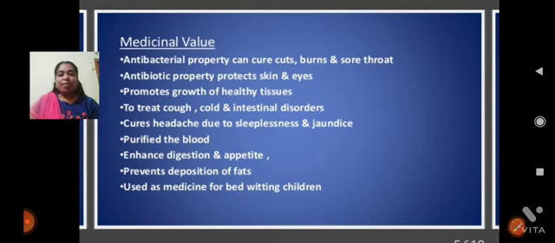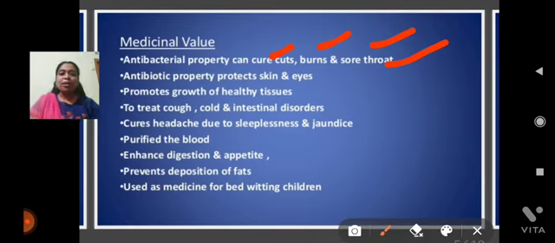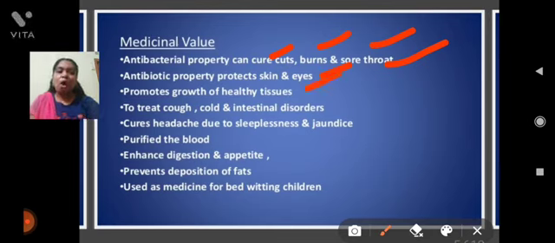Honey is also very useful for medicinal purposes. It has an antibacterial property, meaning it cures cuts, burns and sore throat. Its antibiotic property protects the skin and eyes, promotes the growth of healthy tissues, and prevents cough, cold and intestinal disorders.